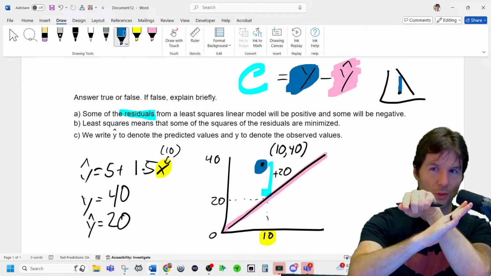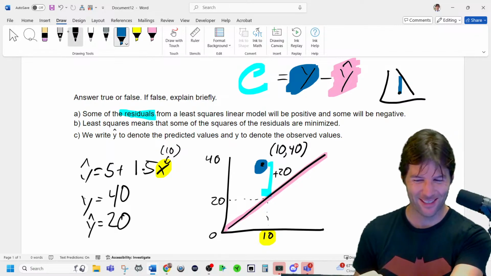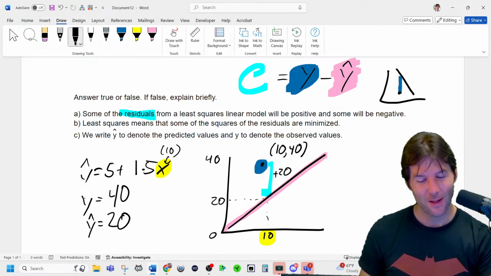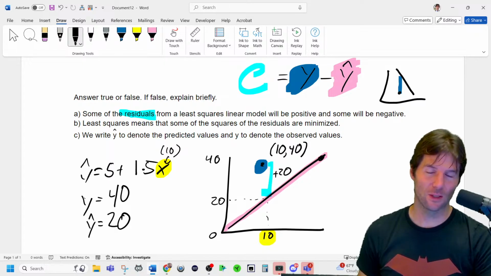The dot is higher than the predicted. If a dot, my wife's like, why do you say it like that? I say, I'm from New York. If the dot is on the line, it has a residual equal to 0 because there is no miss.